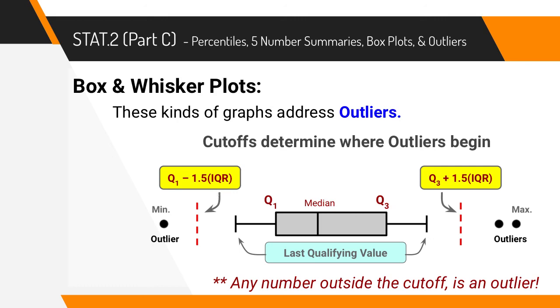If you get a number that is outside of that cutoff, it's going to make it a minimum outlier. If you want to figure out a maximum outlier, you would do 1.5 times your IQR, and then add that to your Q3. So the formula for this is Q3 plus 1.5 times your IQR, and any data point that's higher than that cutoff is going to be considered an outlier.